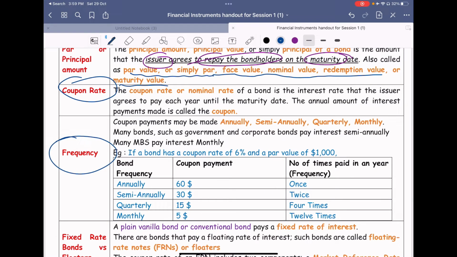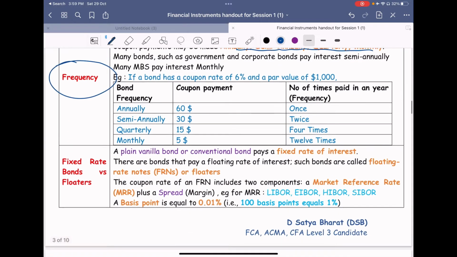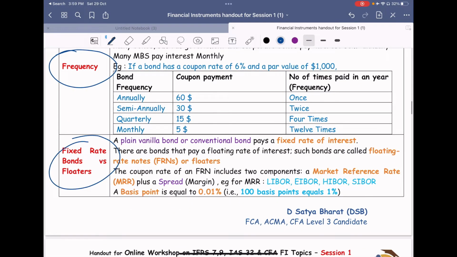Frequency, how often this interest will be paid. The bondholder can get the interest yearly once, or twice in a year, or quarterly, like 4 times in a year, or even monthly, like 12 times in a year. So the frequency is annual, semi-annually, quarterly, or monthly.